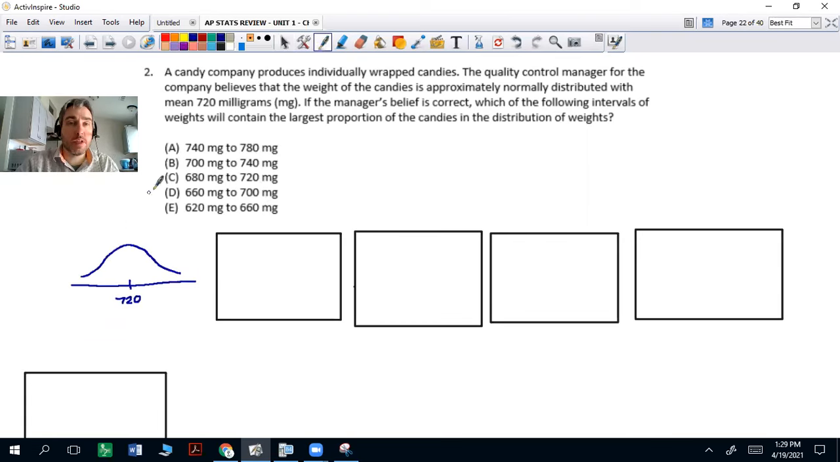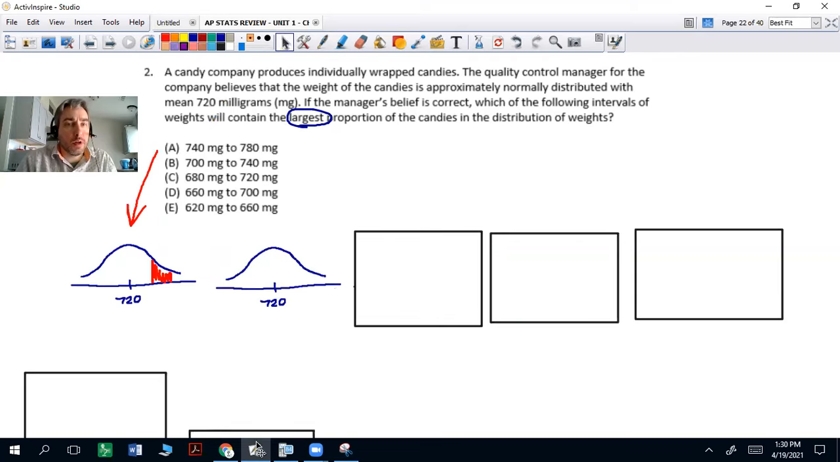If it's centered around 720, which is going to give you the largest proportion? We want to look for the biggest area under the curve. So let's think about, let's say, 740 to 780. That's going to be somewhere over here, right? Let's do the next one: 700 to 740. Well, 700 is down here, 740 is above it. That's a little bit bigger, wouldn't you think?